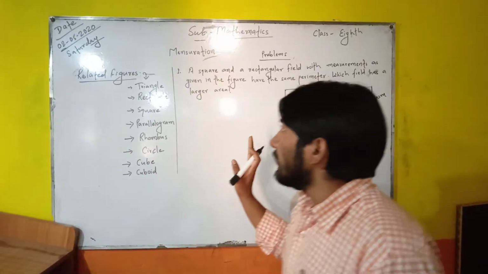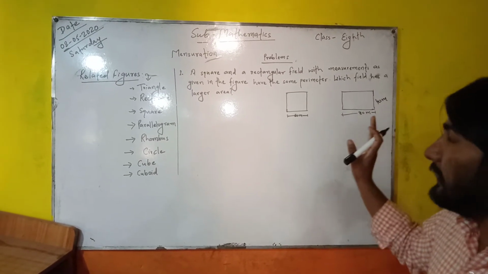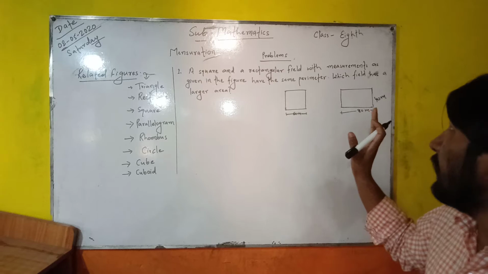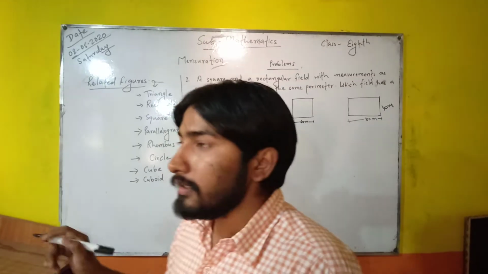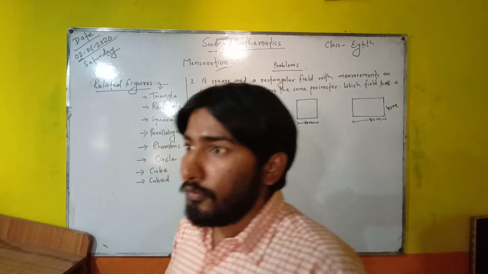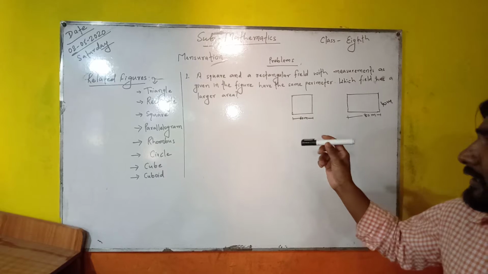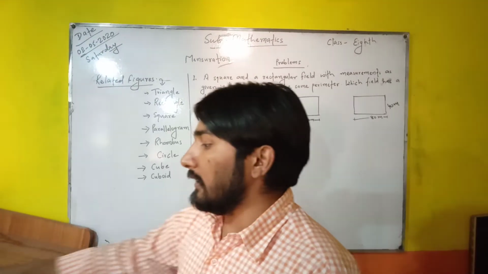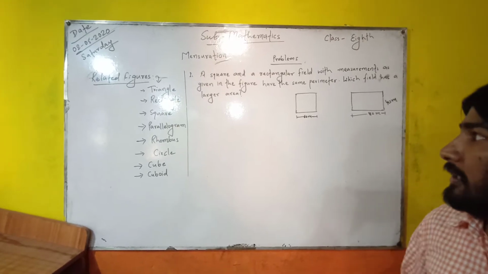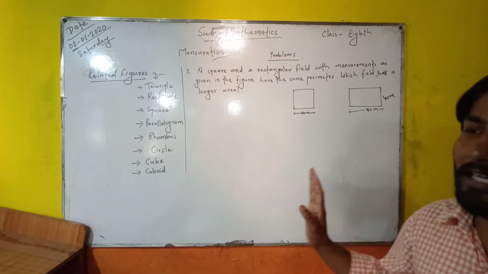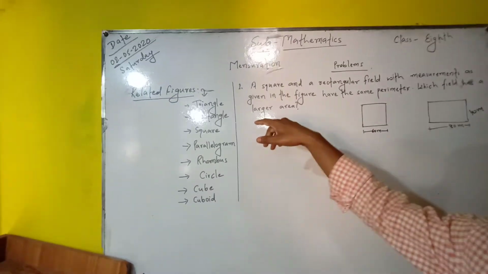In the process, the first topic is mensuration, from the book of mathematics, and it is from class 8. The topic is mensuration. In earlier classes we have dealt with this topic, and then we learnt that mensuration is related to geometrical figures. Some of the names of the geometrical figures are written on the board.